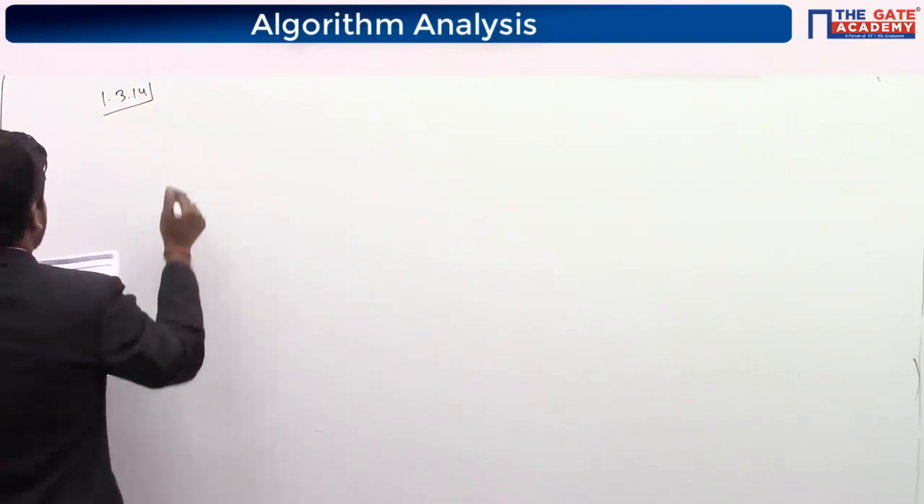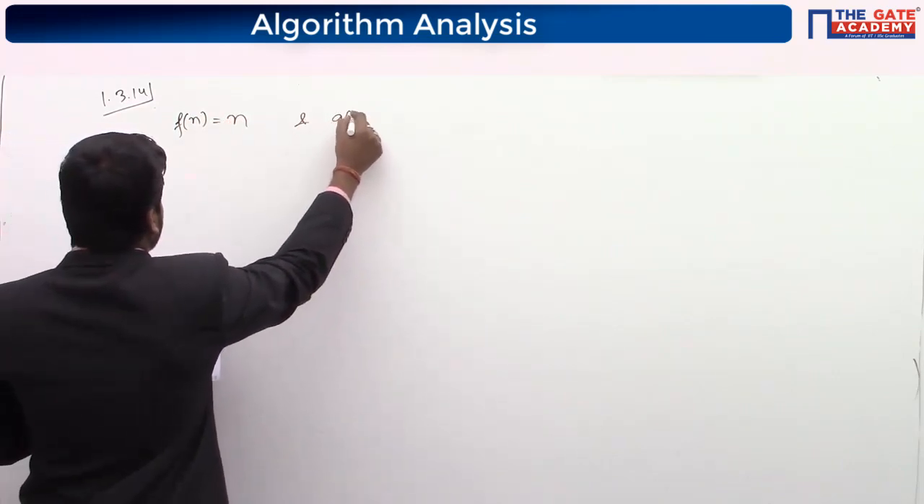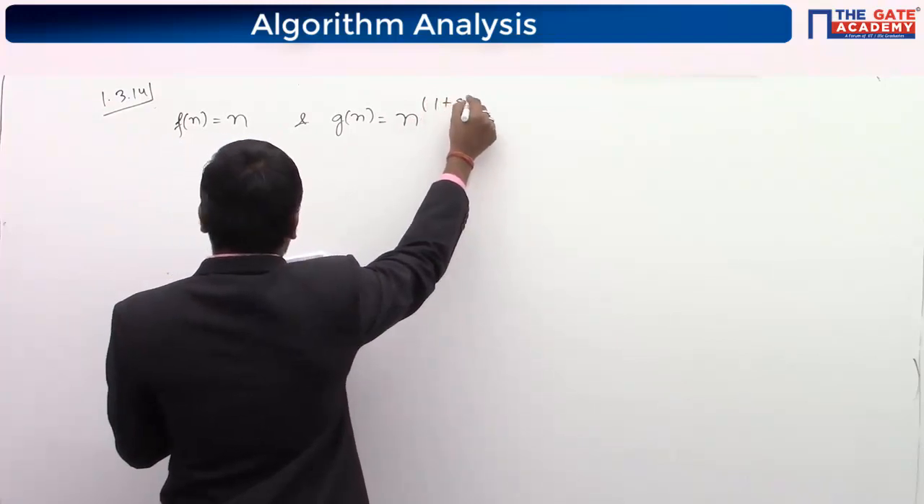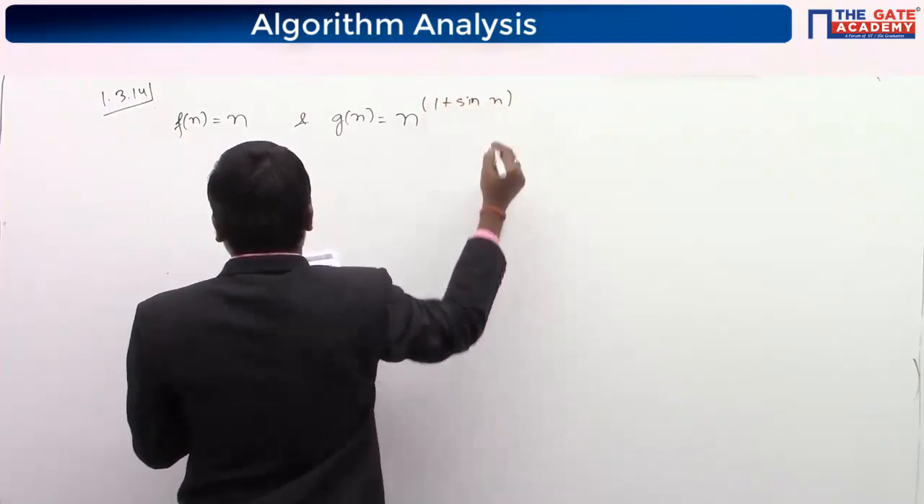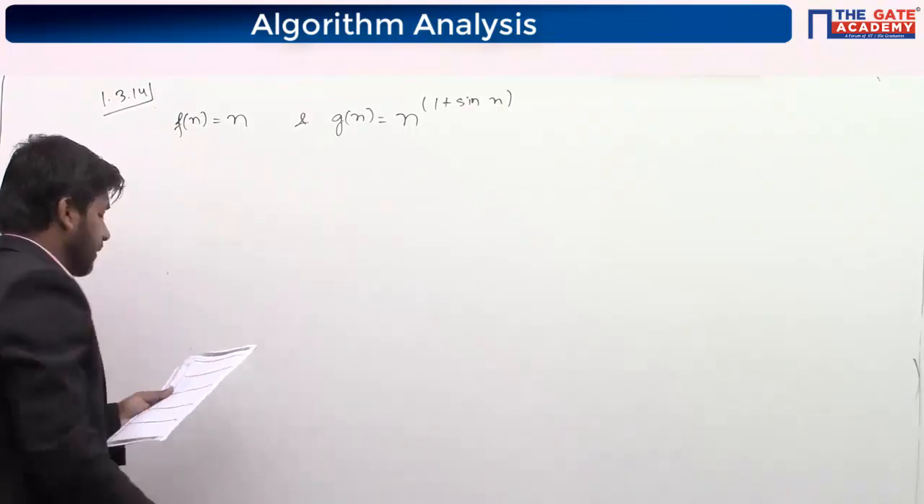Let Fn be n and Gn be n to the power 1 plus sine n, where n is a positive integer. Which of the following statements is or are correct?